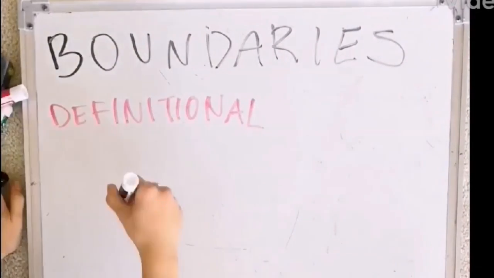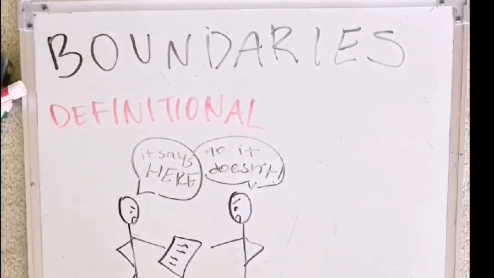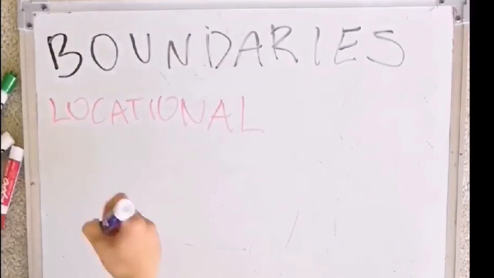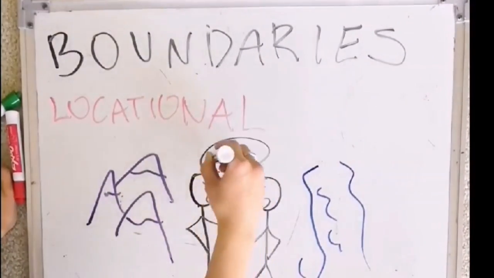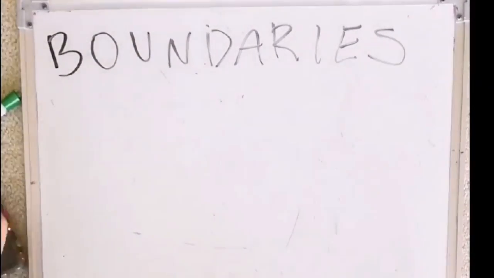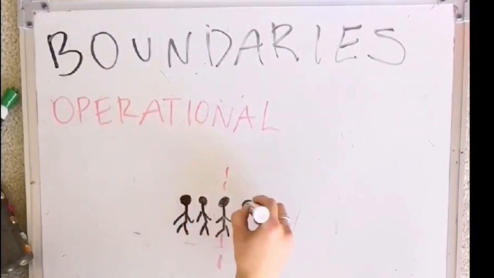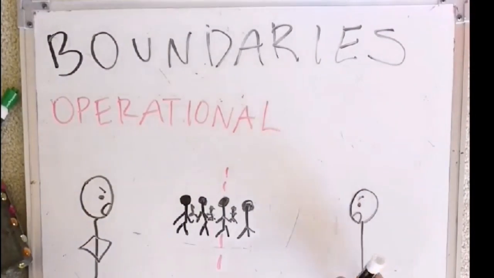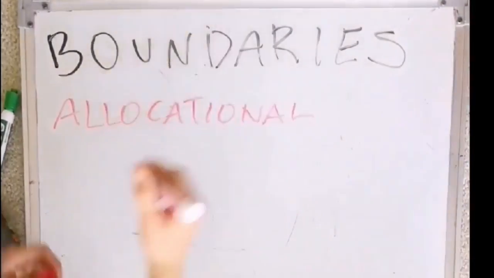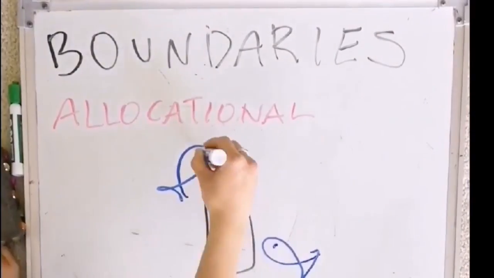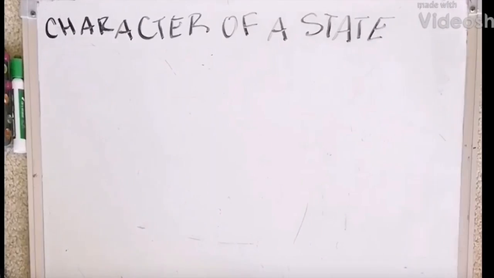There are four types of boundary disputes. The first is definitional, which focuses on the legal language of the document. The second is locational, which is what the boundary is going to look like and where it will be. The third one is operational, also known as the functional dispute. This is how the border will operate, such as whether immigrants are going to be allowed to cross over. The fourth is allocational, also known as the resource dispute, which is how resources will be distributed.